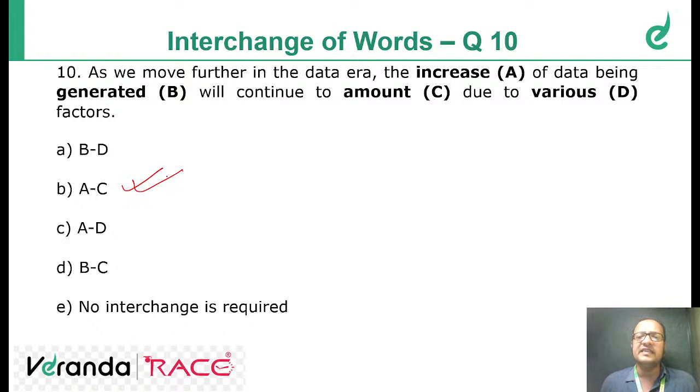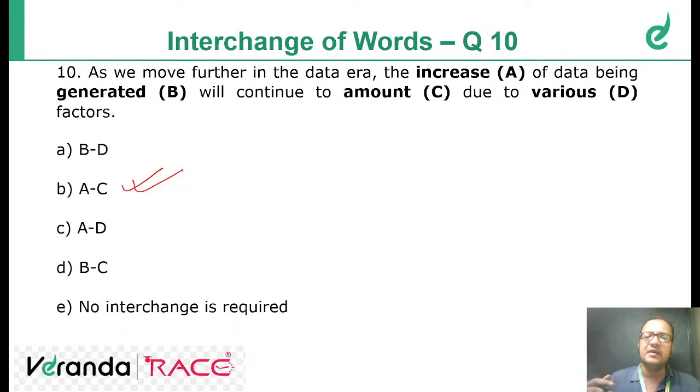As we move further in the data era, the amount of data being generated will continue to increase due to various factors. Excellent. Shanmuga Priya says B. That's correct. Okay, C is the correct answer. Very good, students. Please keep interacting with me. So as we move further in the data era, the amount of data being generated, if we can get the hint from dash of data being generated.